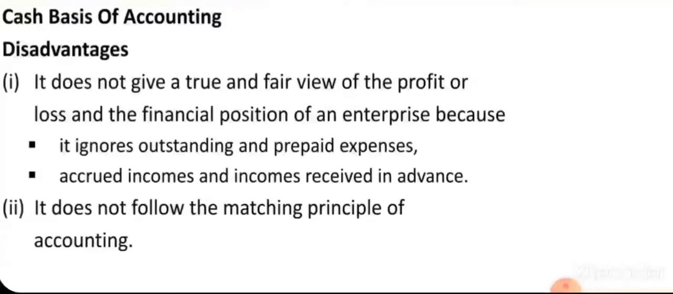Outstanding is an expense we have to incur in the future, and prepaid is an expense we have already paid. And accrued incomes and incomes received in advance will not be mentioned in the cash basis of accounting. So the financial position of the enterprise will not be true and fair.